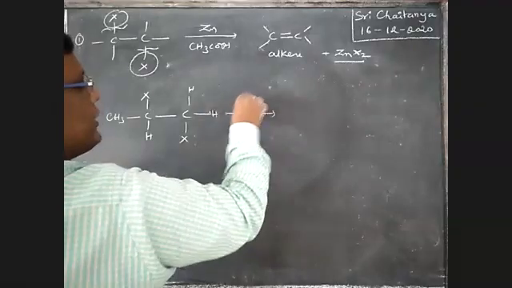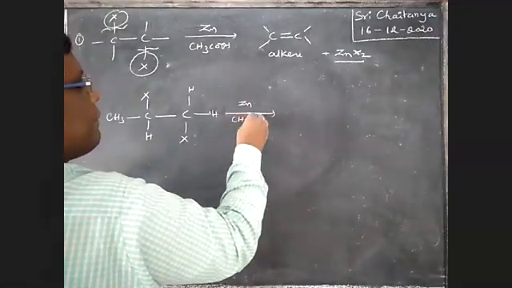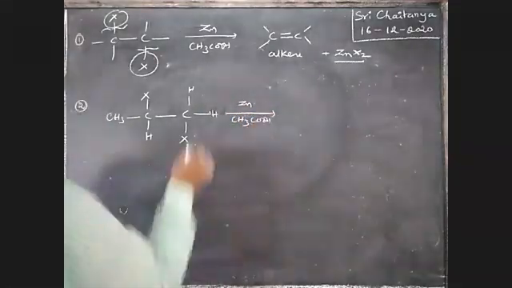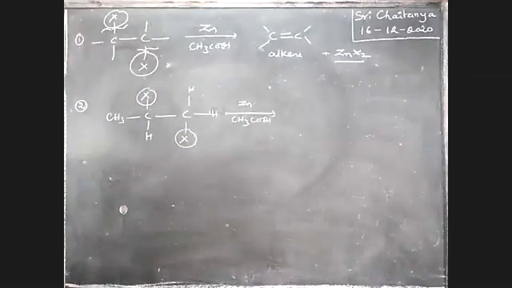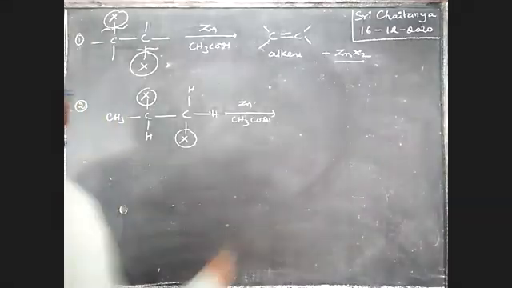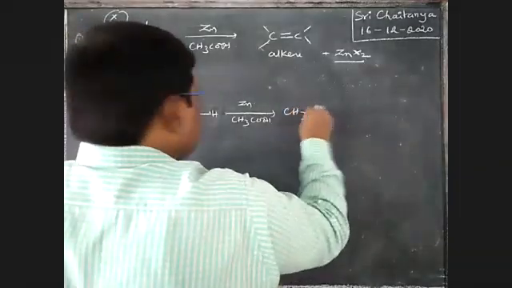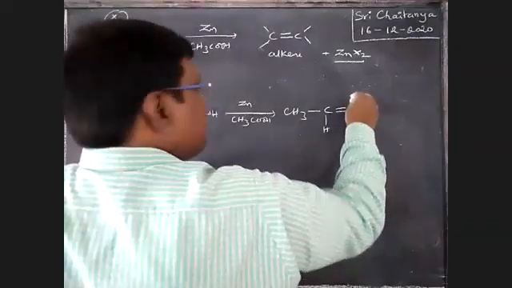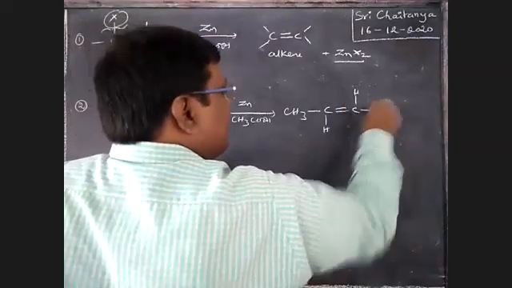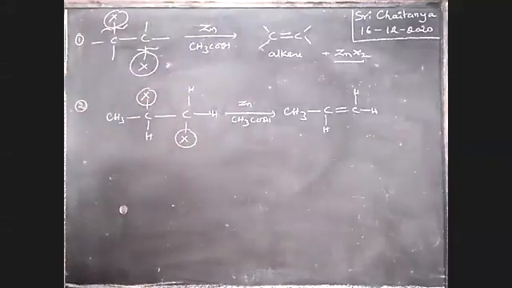Same reagent, zinc and acetic acid. Once again these two are eliminated, anti-elimination takes place. That gives CH3, CH double bond C, H, alkene is the product.